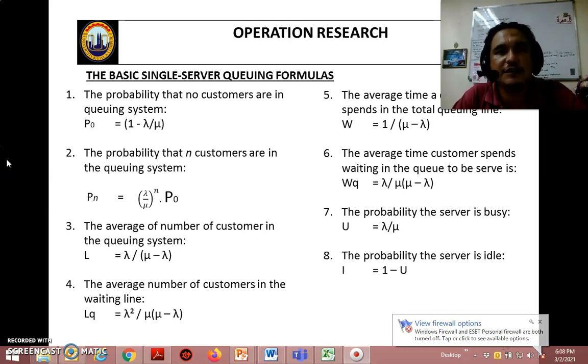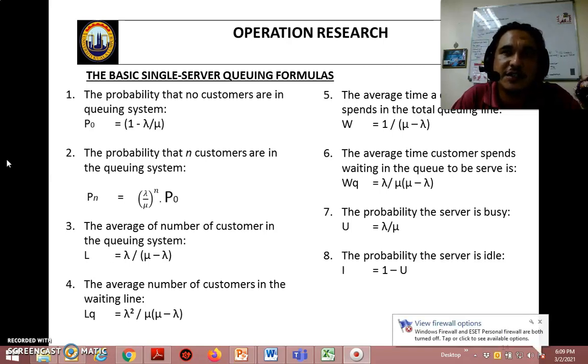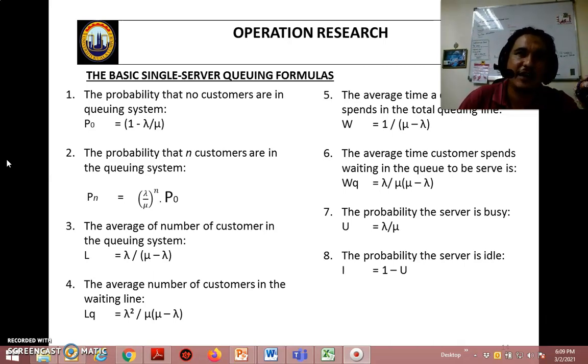So the first video discussed the introduction to the queuing system. What is a queuing system? We have five theories of the queuing system: the basic single server, the constant switch time, basic calling population, basic finite calling population, and finite queue line, and we'll have the multiple server.